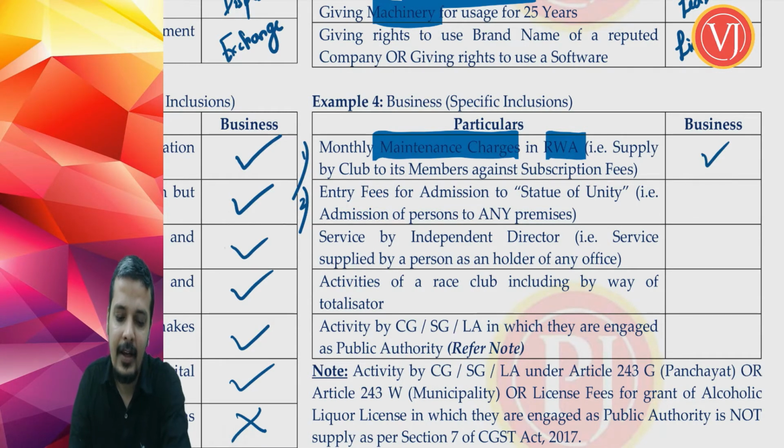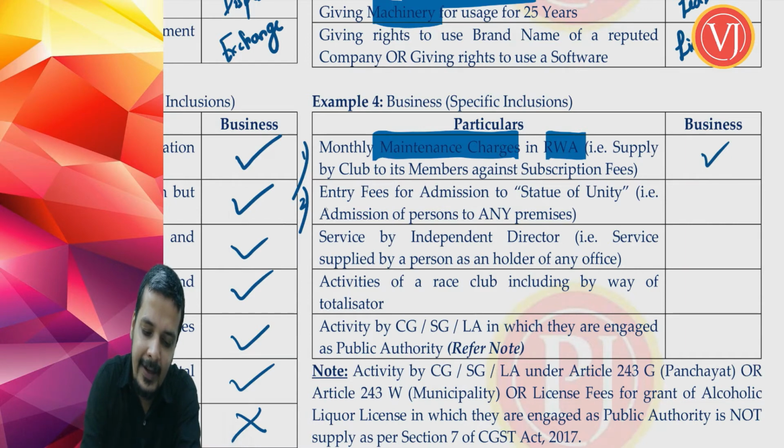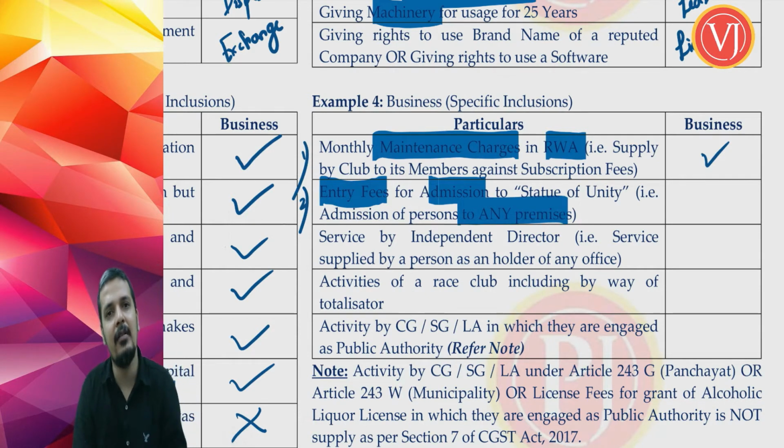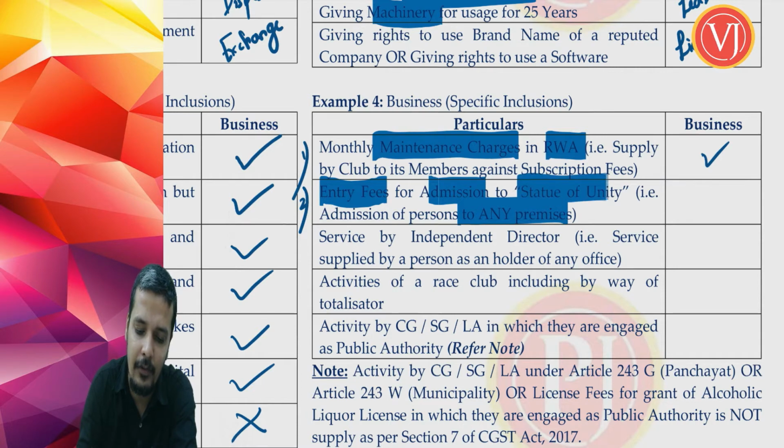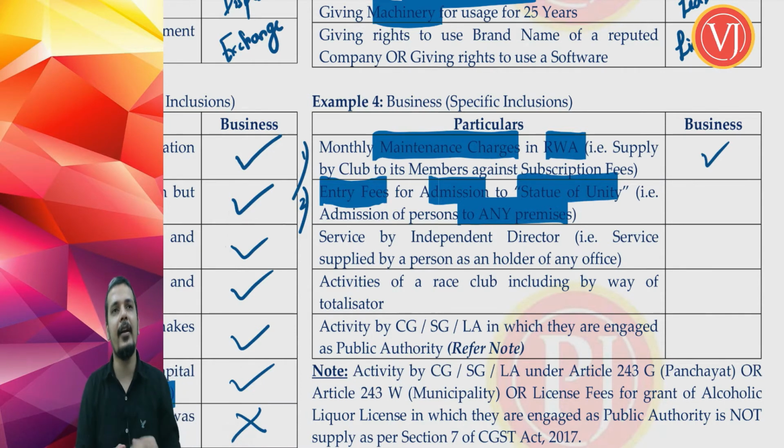Now the second clarification is about what? Entry fees for admission to any premises. Wherever you go to a place and there you have to pay entry fees for admission to any premises. For example, we have taken a case where you are going to the Statue of Unity, and you are required to pay entry fees depending on where you want to go, at what level you want to go to see Sardar Vallabhbhai Patel. Based on that you have to pay entry fees. Rather, entry fees is at many places. Entry fees for zoo, entry fees for wildlife sanctuary, entry fees when you are going and watching movies. It can be for anything. Entry fees which is paid for admission to any premises.